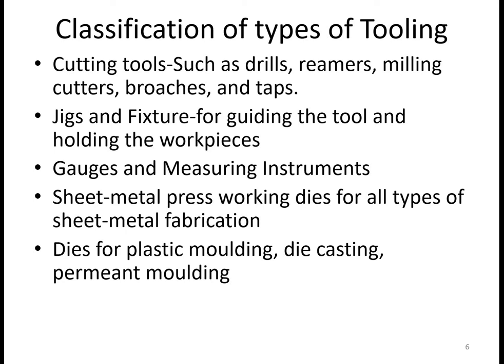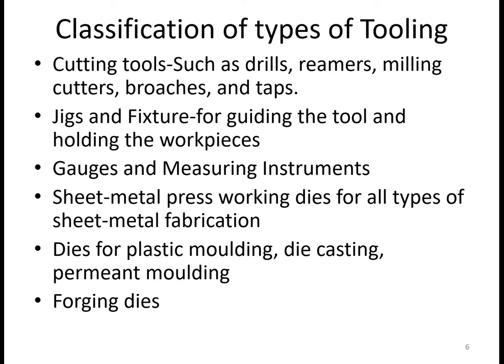All kinds of dies which are used there in the hot chamber or the cold chamber die casting, all these dies are included there in the tooling, because dies are required there, and by using those dies different types of plastics can be shaped into particular shapes, and that's why we can say all these plastic molding dies are again included there in one of the types of tooling.